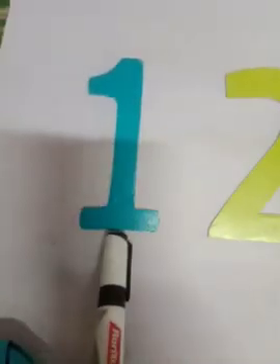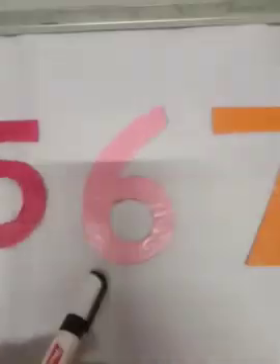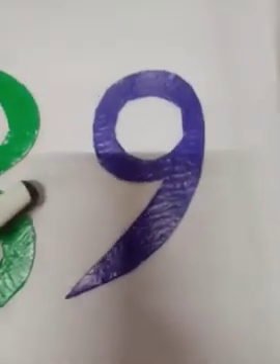One more time we will read 1, 2, 3, 4, 5, 6, 7, 8, 9.